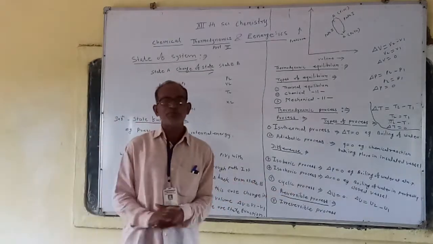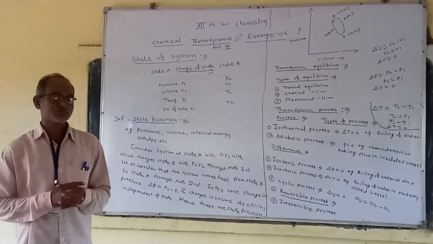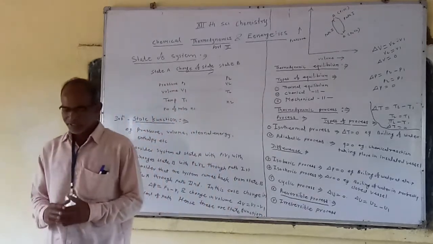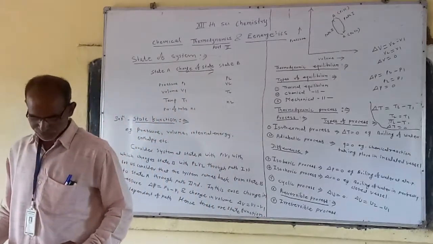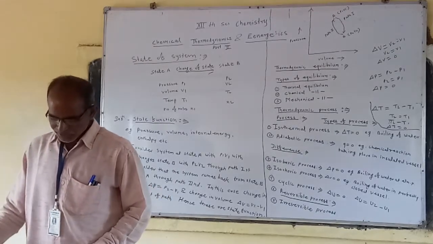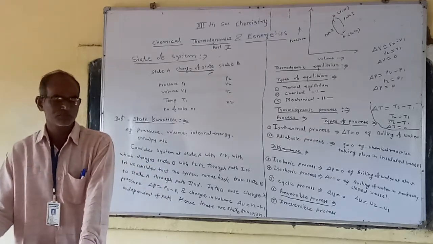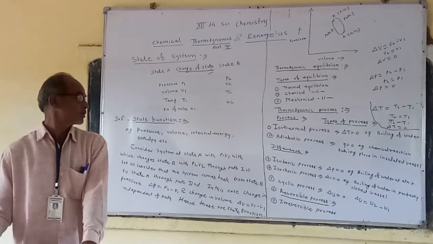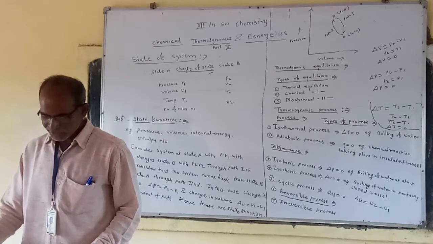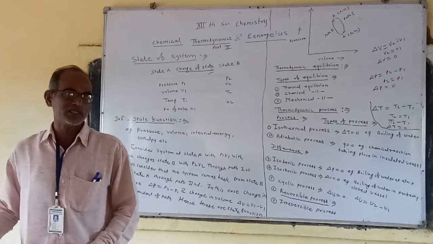Third, a reversible process is a slow process, and an irreversible process is a fast process. In a reversible process, there is equilibrium at every stage of the process. But in an irreversible process, equilibrium is attained only when the process is completed, at the final stage.